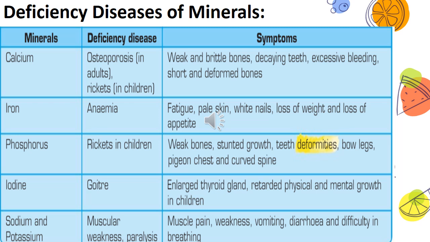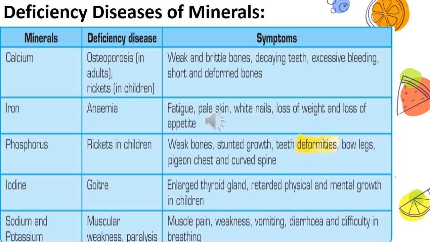And what are the symptoms? Weak bones, stunted growth, teeth deformities. What is deformities? It is a condition in which some part of the body is malformed, not developed, or growth is not proper. Bow legs, pigeon chest and curved spine. Your vertebral column gets curved. The person cannot stand erect.